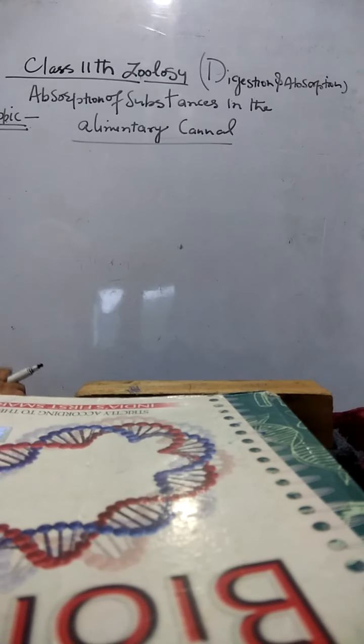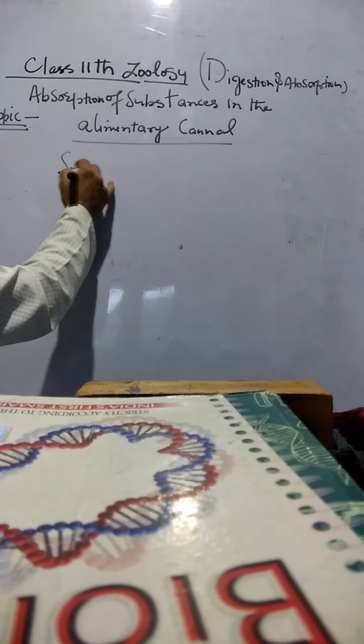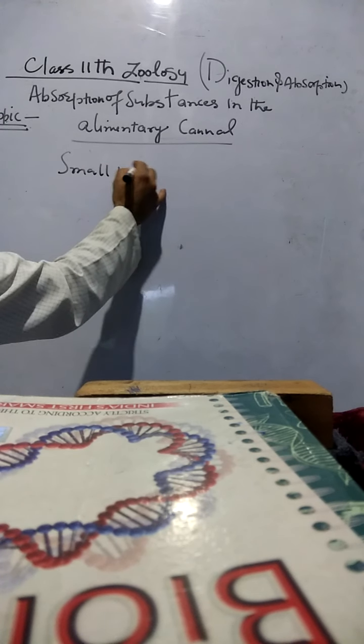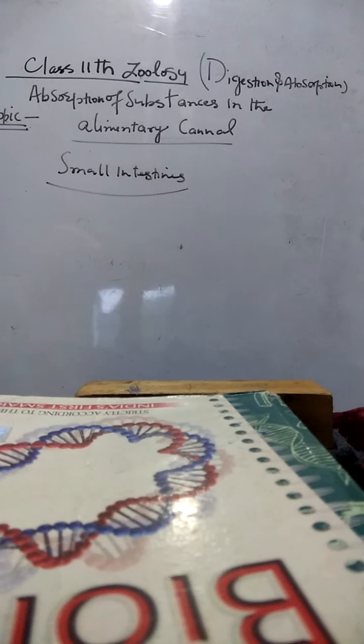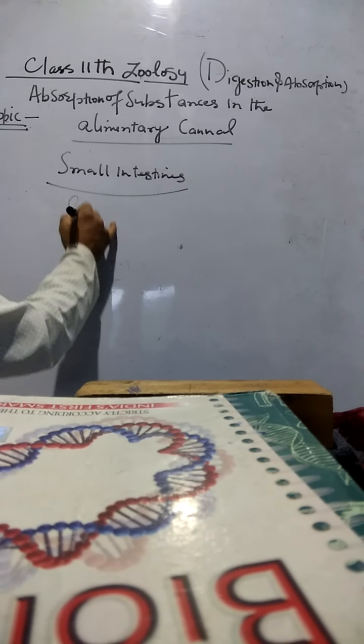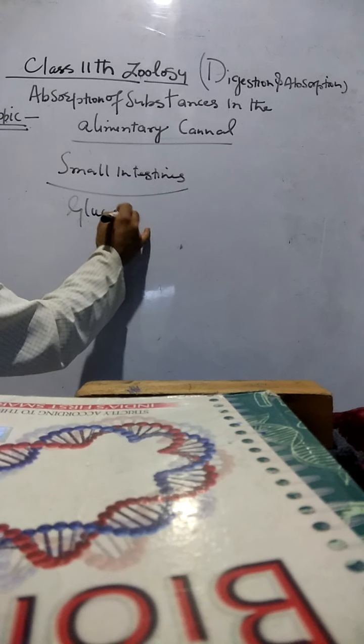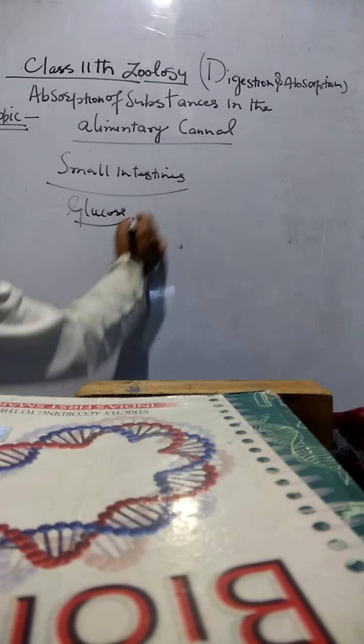The absorption does not stop. It takes place mainly in the small intestines. Small intestines are the main seats of absorption of the digested food, which is finally in the form of simple compounds. The principal organ for absorption of nutrients, firstly, the final products of digestion such as glucose. Glucose can be absorbed through the wall of the small intestines, which is thrown into villi and microvilli,